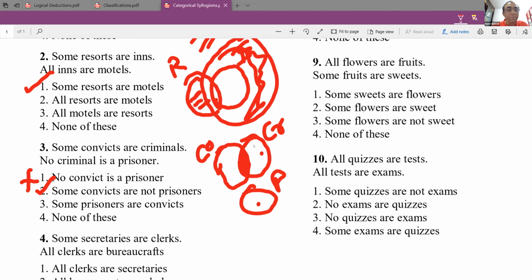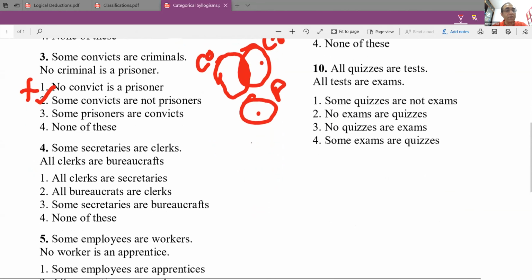Third one, some prisoners are convicts. As I told you, I cannot draw any relationship between convicts and prisoners on the basis of the statements given. So of all the things, 2 is possible and 2 is the right answer. So Shreya, you got to be a little careful while answering these questions.